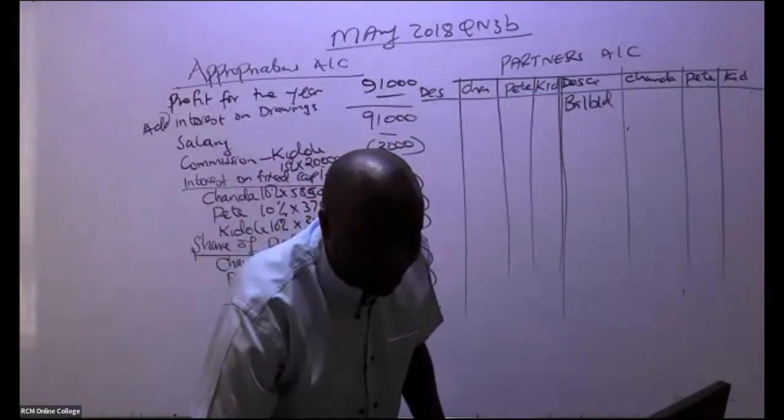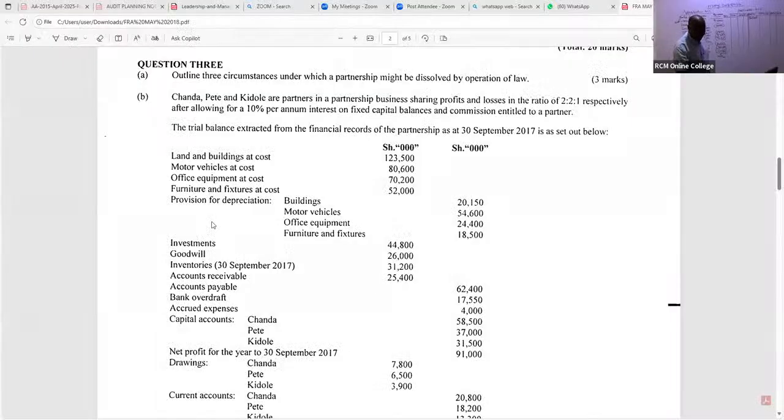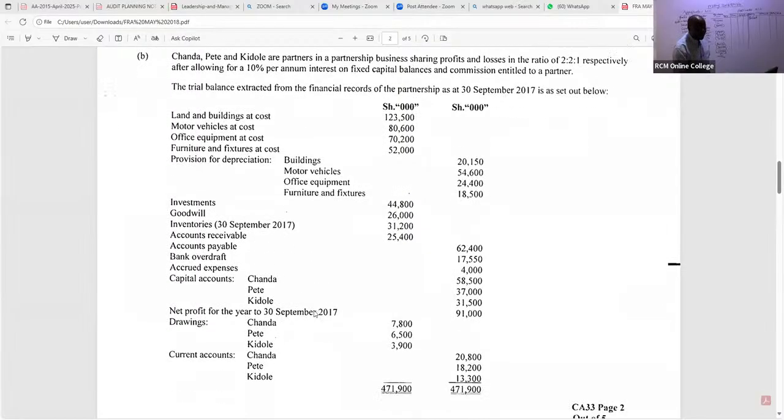Their capital accounts, are you able to see their capital accounts? If you are keen enough, you'll be able to see the capital accounts that are here. We bring forward this. You can see Chanda is getting 58,500.